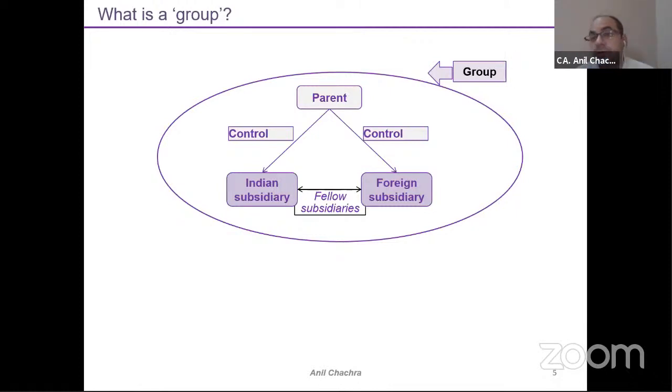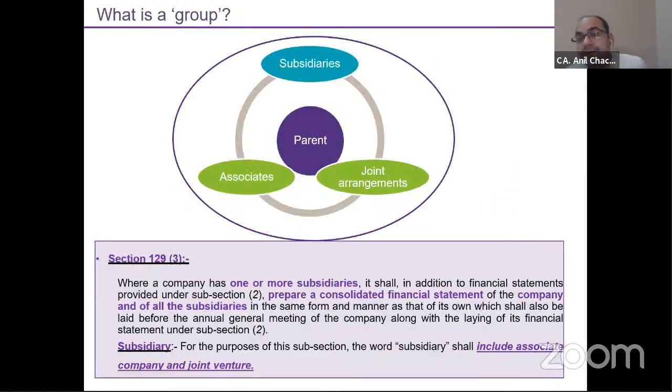When we talk about the Companies Act, let's discuss the definition which has been given under the Companies Act, right? This subsidiary definition is very important, because the subsidiary will be part of this consolidation.